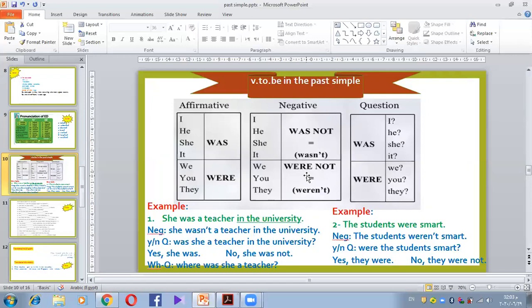Of course, if I have a yes or no question, or if I have a question, we start with what? Was or were, and then the subject. And do you remember was or were verb to be ما بيستعينش بالحد من بره، هو بيستخدم نفسه في الquestions. Okay, do you remember this rule?